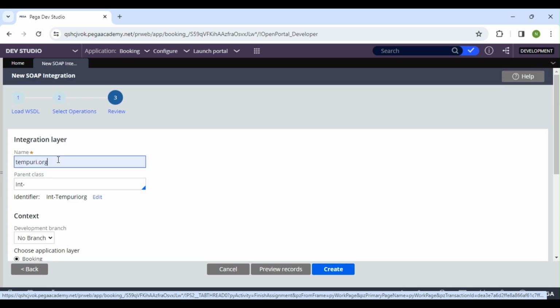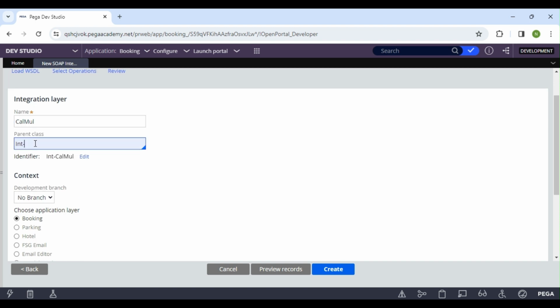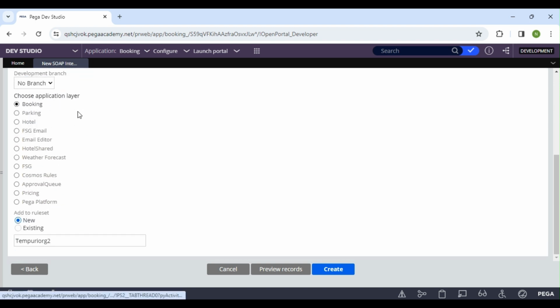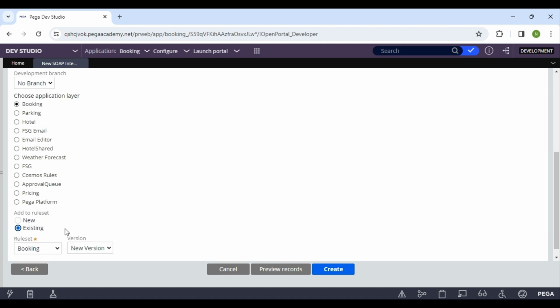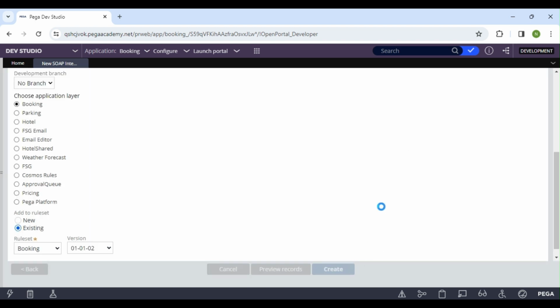Okay, this is where we have to fill in our information. I'm going to give the name as Cal multiply, and the parent class I'm going to keep the same class. Branch, I don't have any booking application. The rule set, I'm going to use the existing one. That's it. If you want to preview, you can do it like this. It will show all the rules. It is going to create 4 classes, 5 properties, one connect SOAP, one parser, and one streamer. So the total rules is 12. And then just click on create.